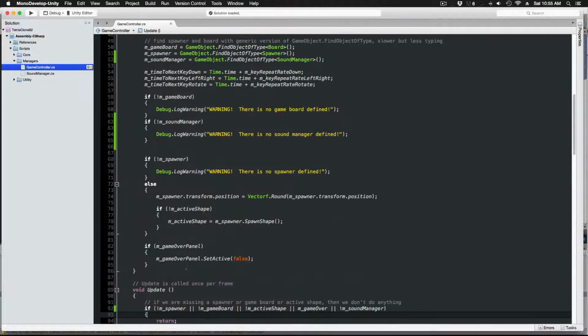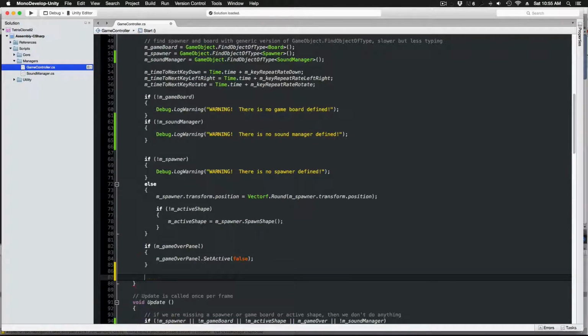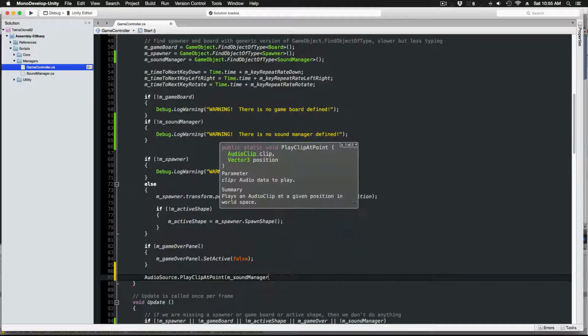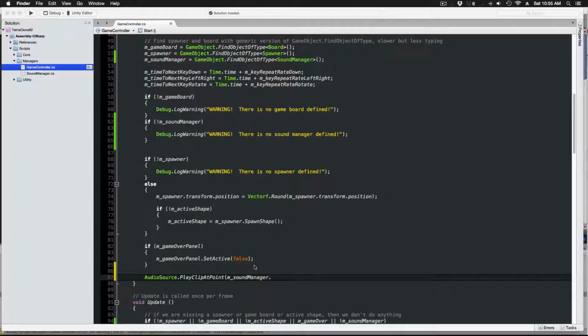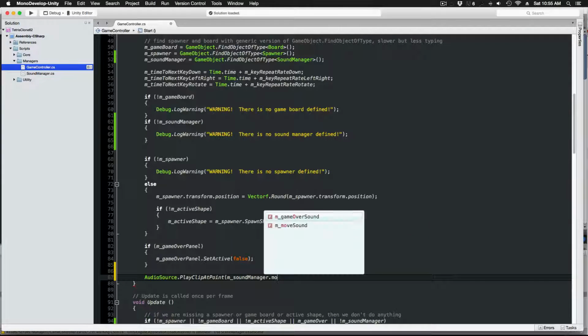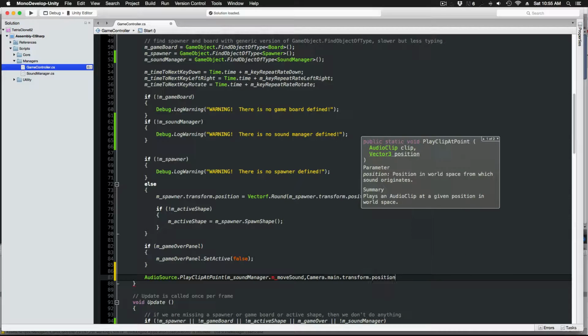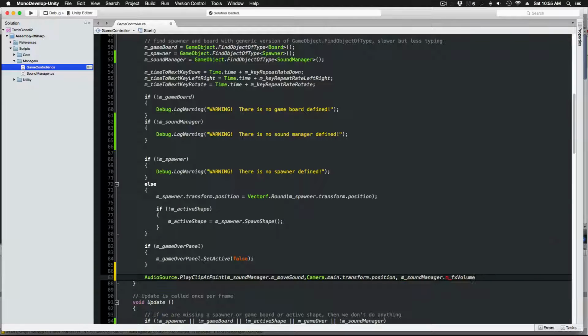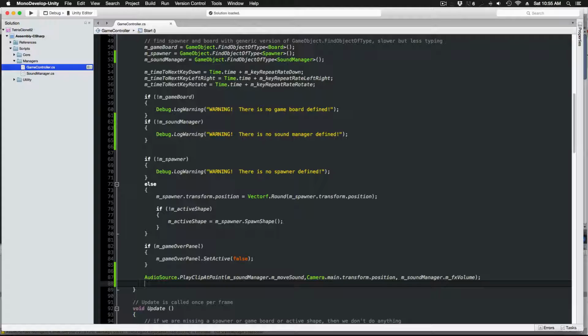You'll note that we're going to play the sound at the position of the camera, which doubles as our audio listener. We don't really have a sense of spatial awareness in this game, so I'm going to treat most of the sounds like they're essentially 2D, and we're just going to play them right at the listener position.